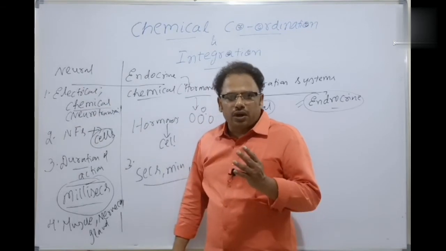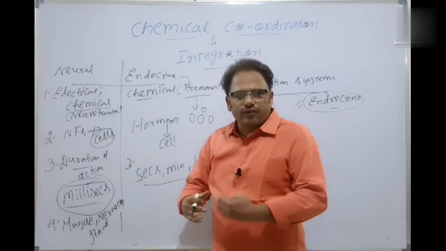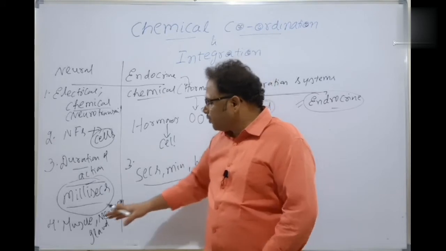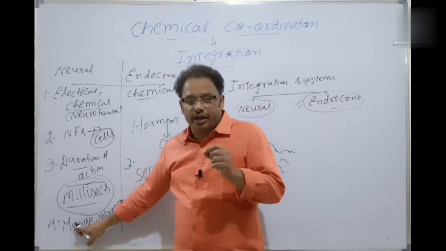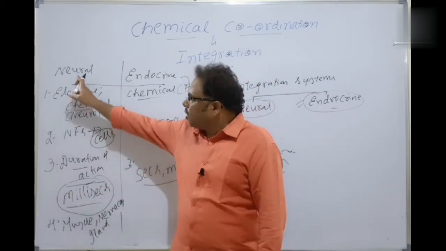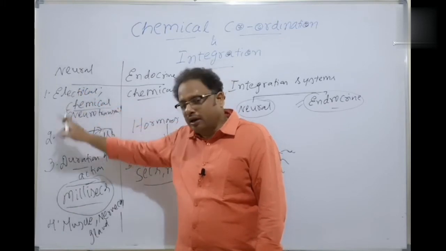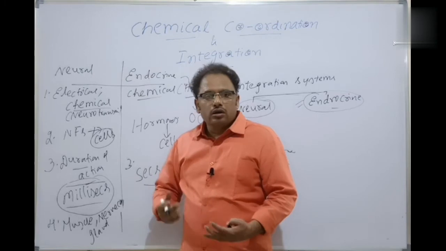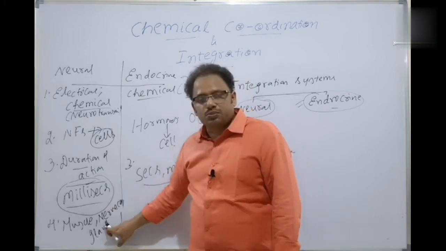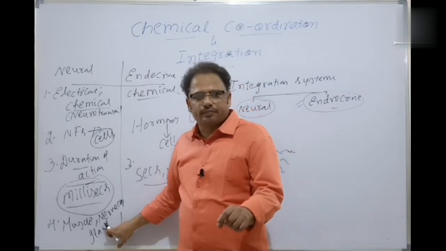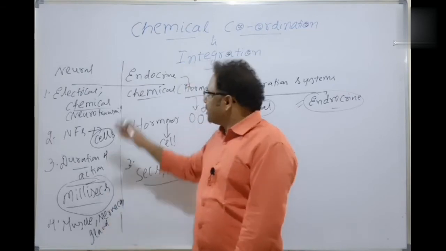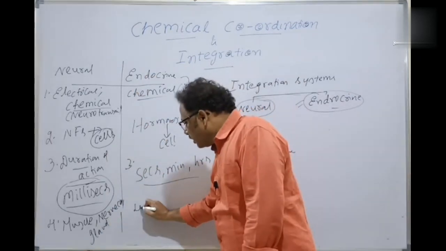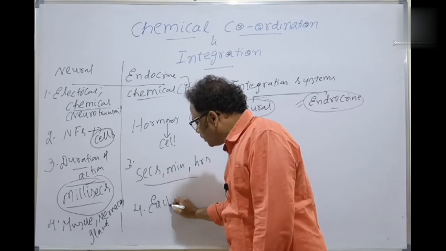Or glands for the release of various secretions, or for the muscle contraction, the muscle is excited. So the target organ in the case of neural system can be muscle cell, neuron, or even glands for secretions. At the most, that's it. The target organs are fewer. Whereas in the case of endocrine system, each and every body cell